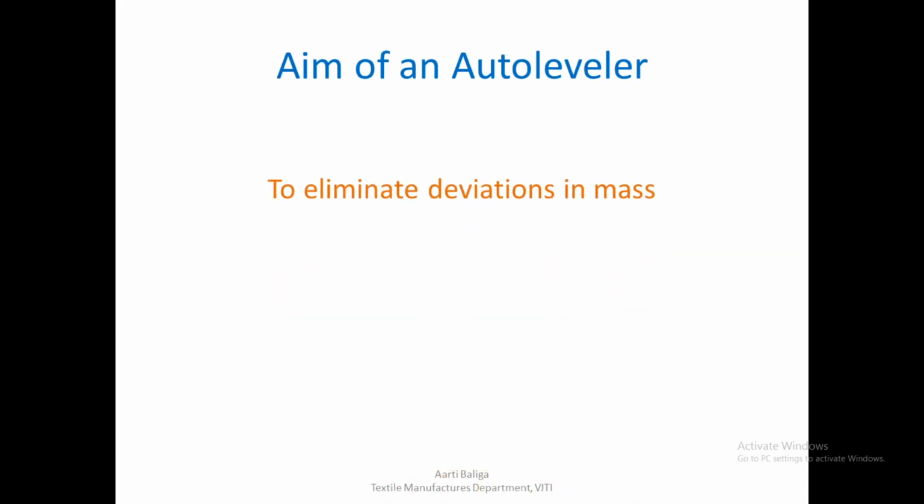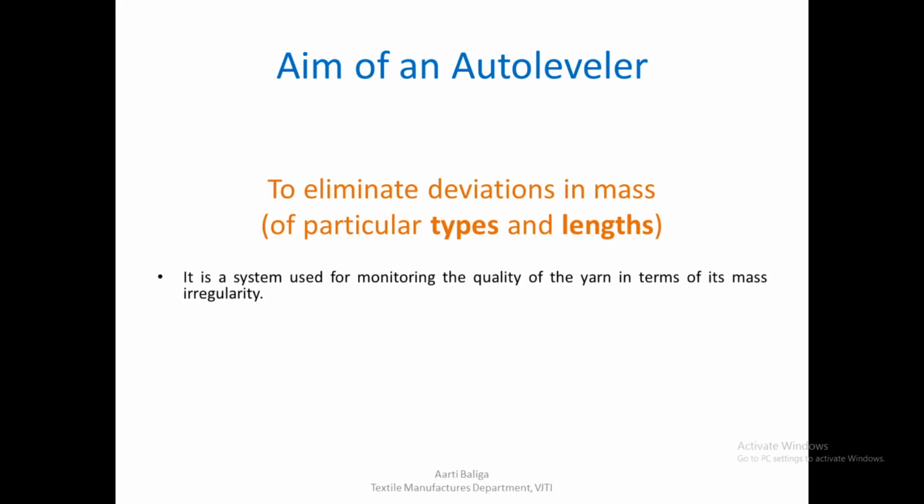Auto leveler is nothing but an instrument to eliminate deviations in mass, but it would be eliminating certain deviations only, of certain types and lengths. So before we go to auto leveler, we must understand what are the types and the lengths of various classification of mass irregularity. It is a system used for monitoring the quality of the yarn in terms of its mass